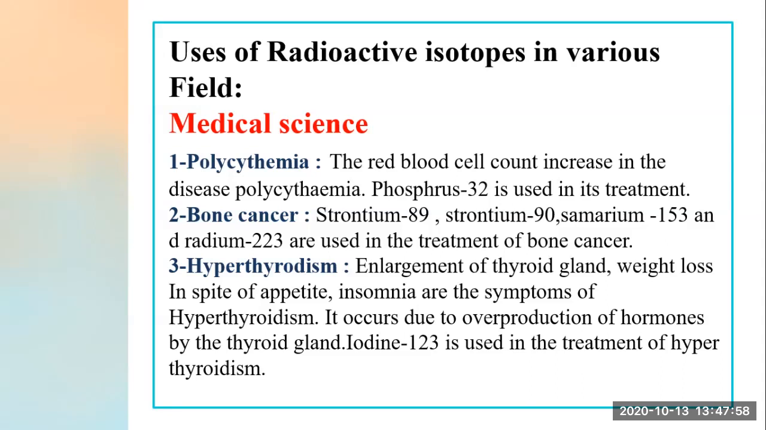Now these are all symptoms of hyperthyroidism. It occurs due to the overproduction of hormones by the thyroid glands. Now what is used to cure this? What is the radioactive substance which we are using to cure this? Iodine 123 is used in the treatment of hyperthyroidism.